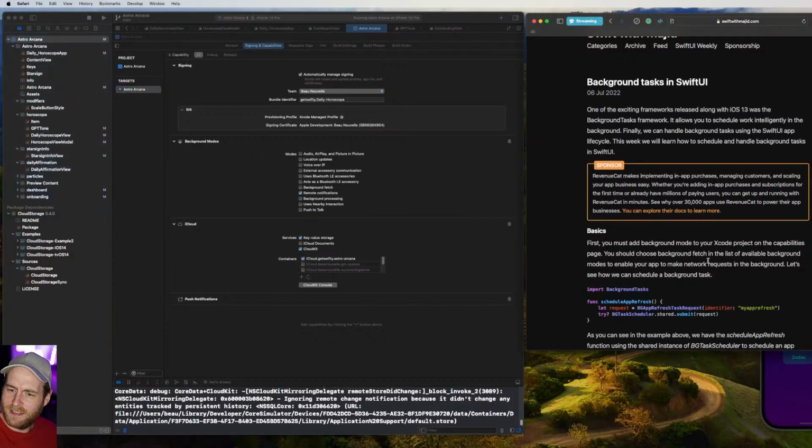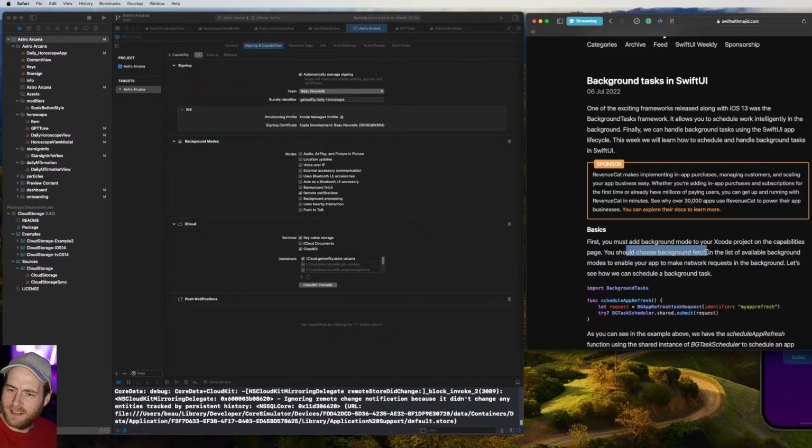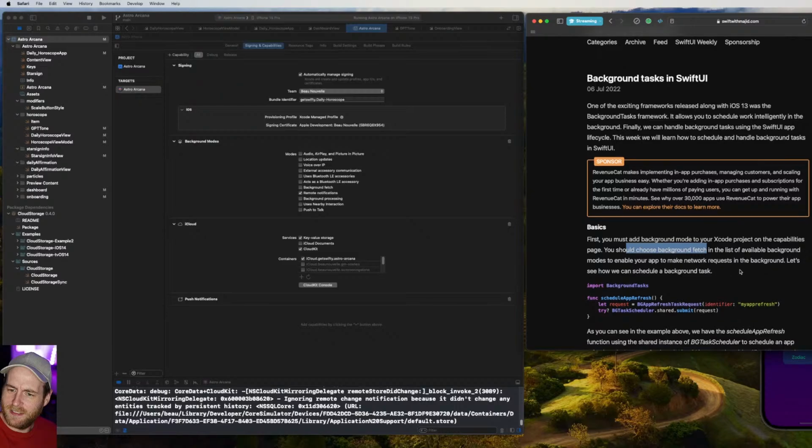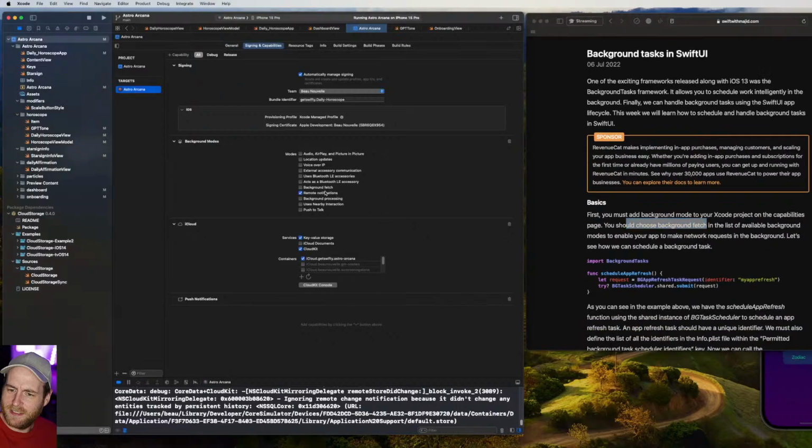Let's read ahead a little bit further. You should choose background fetch. Oh, there we go. One more sentence after. In the list of available background modes to enable your app to make network requests in the background. Let's see how we can schedule a background task. Okay, so cool. Let's go background fetch. So we've just selected that.